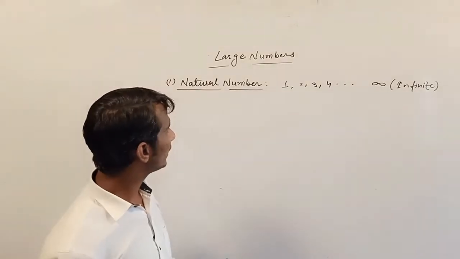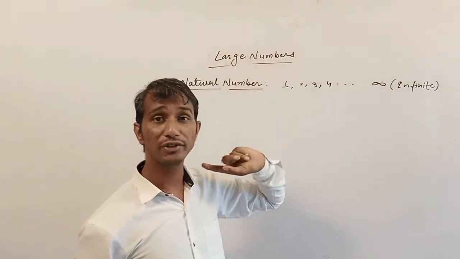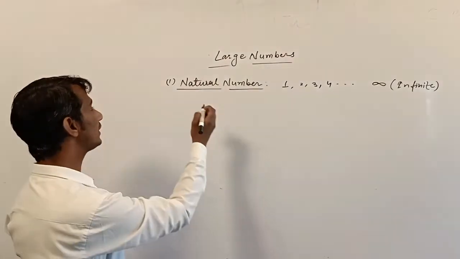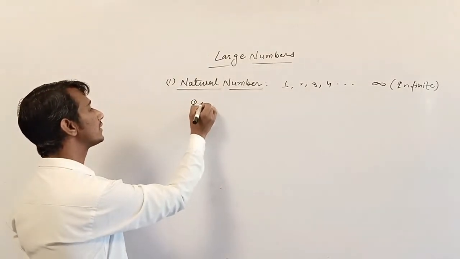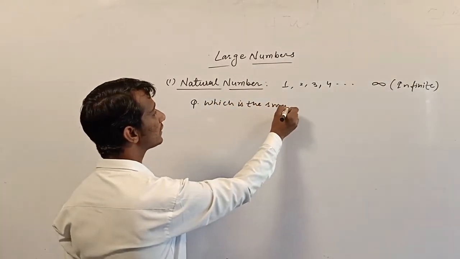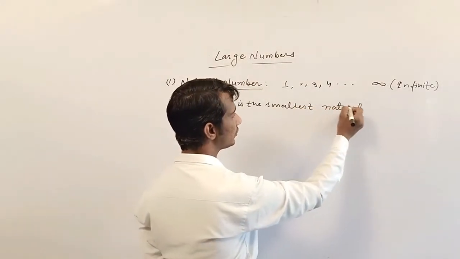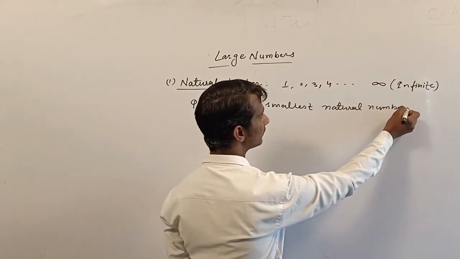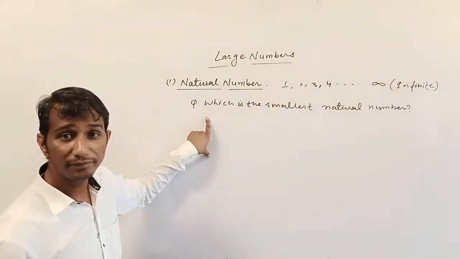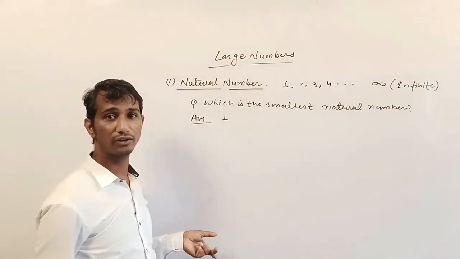And one more thing, according to the definition, you can make two questions. Which is the smallest natural number? According to the definition, the answer will be 1.